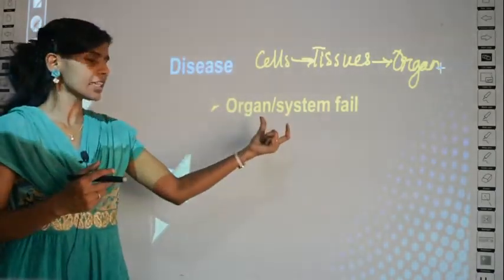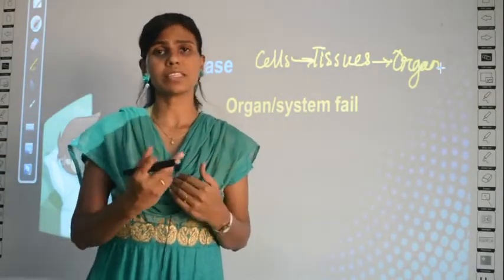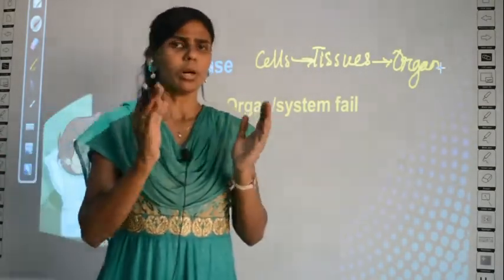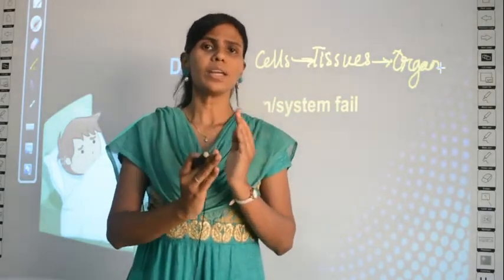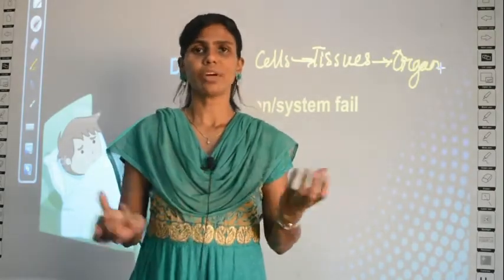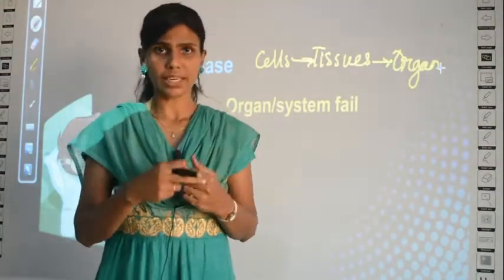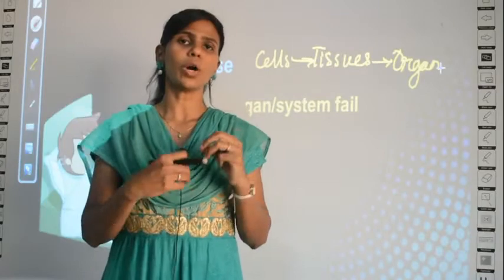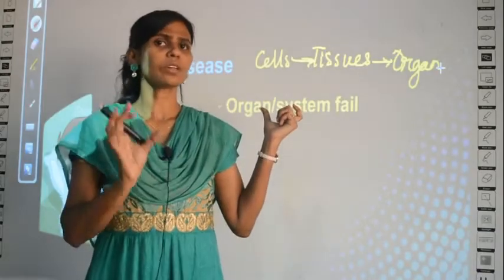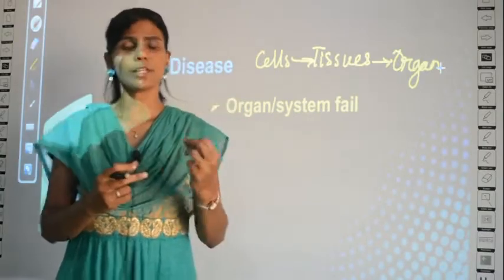And what is a system? What is the difference between an organ and an organ system? Systems are like the respiratory system, circulatory system, digestive system. So many organs together, when they work for a special function, you can call it a system. The organs of your digestive system all work towards digestion. The organs of your circulatory system all work towards circulation of your blood. Okay. So organs means a group of tissues, and a system means a group of organs which work for a special function.